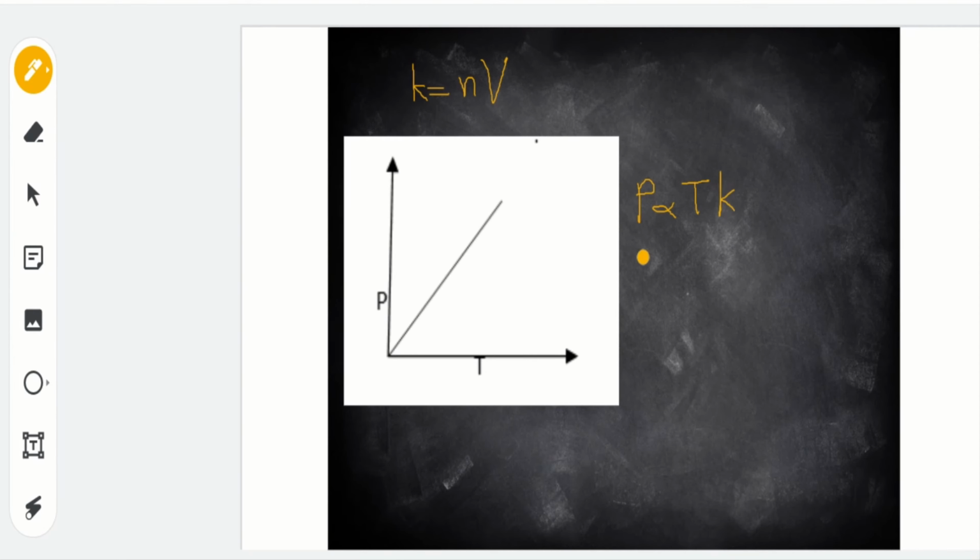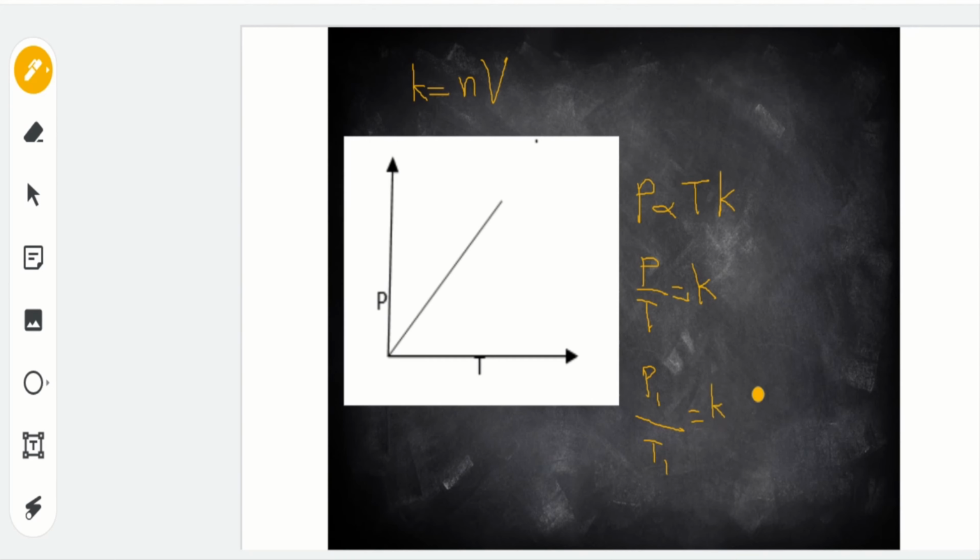Okay, pwede natin i-write where pressure over temperature is equal to K constant. Okay? So, since hindi nababago si K constant, if we have initial pressure over initial temperature in Kelvin, it is equal to K constant.